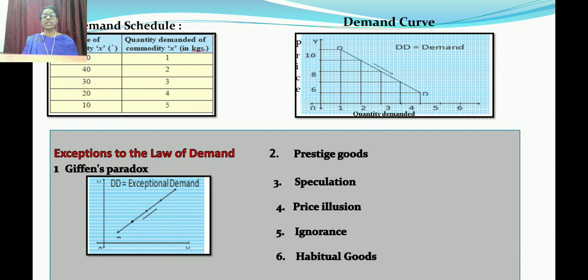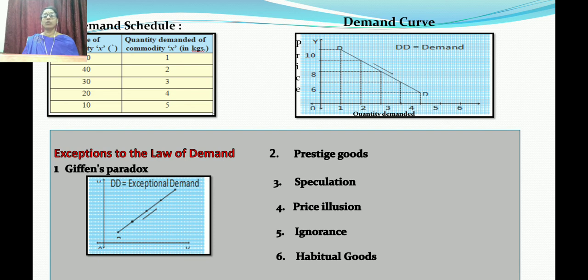So we have to purchase and keep it now. Did the price fall? No. The price didn't fall, but the person is purchasing the thing. Why? Because he is thinking that after 1 week or 1 month or 6 months, the price of the particular commodity will rise. There is a chance to rise. The price will become double. So we have to purchase and keep it. So in this condition, even if the price is high, people demand more. This is the exception of the law of demand.